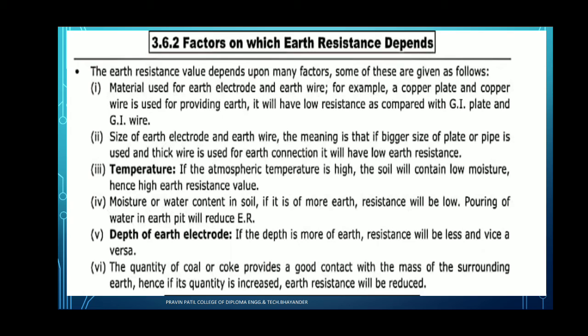Next point, the quantity of coal or coke provides a good contact with the mass of the surrounding earth. Hence, if its quantity is increased, the earth resistance will reduce. So that is also a factor on which the earth resistance depends.